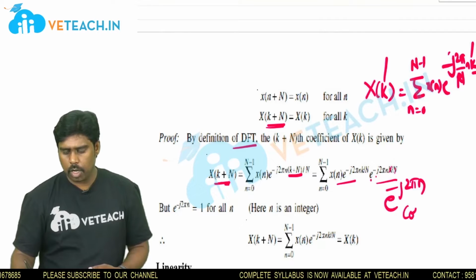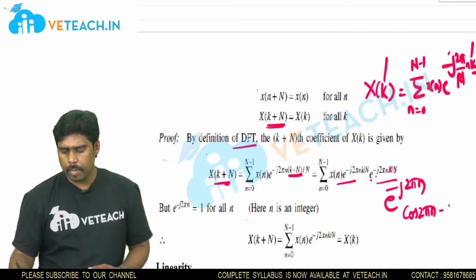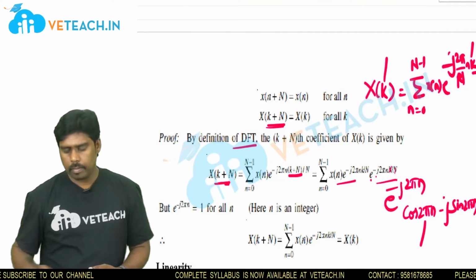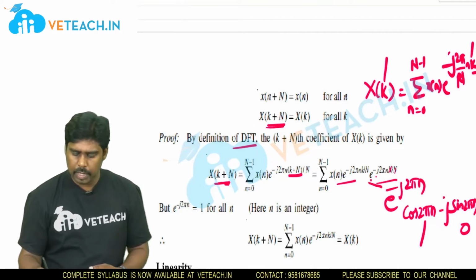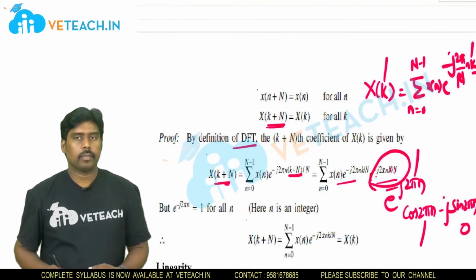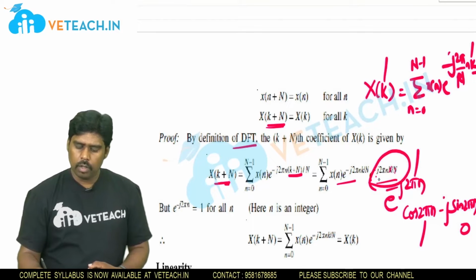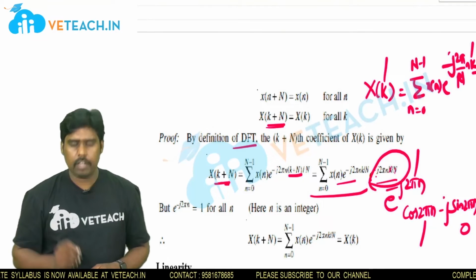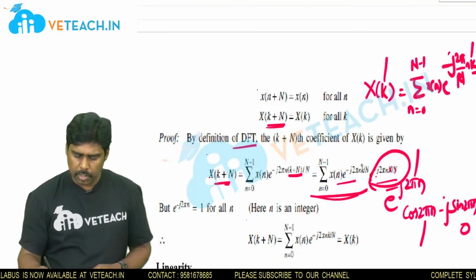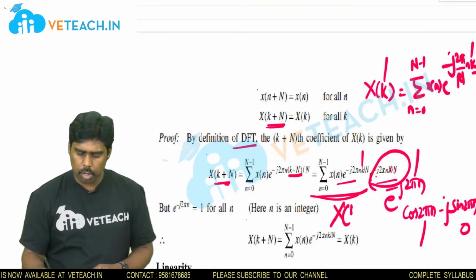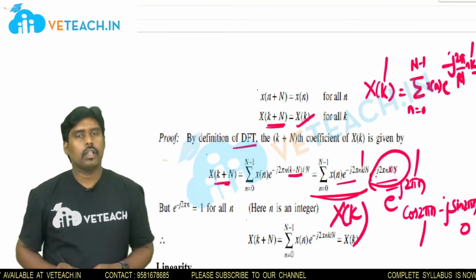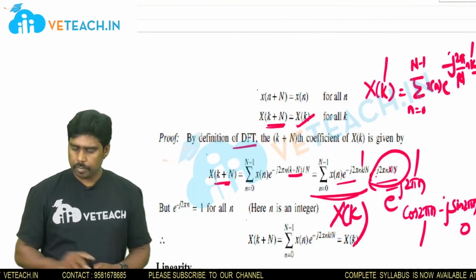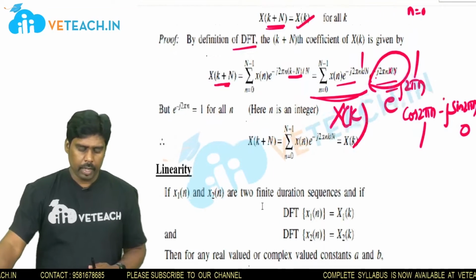It's nothing but cos 2 pi n minus j sin 2 pi n. This is 1, this is 0. So this value is 1. Since its value is 1, even if you multiply with 1 or don't multiply with 1, it doesn't make any difference. And this formula is nothing but, since k is there, X of k. It's proved: X of k plus N equal to X of k. Let me move on to the next property, linearity.